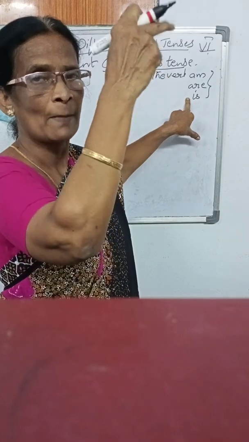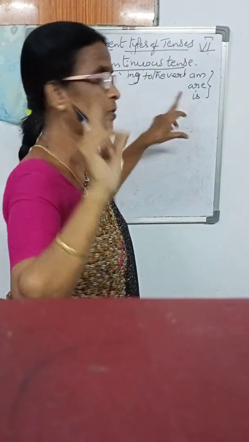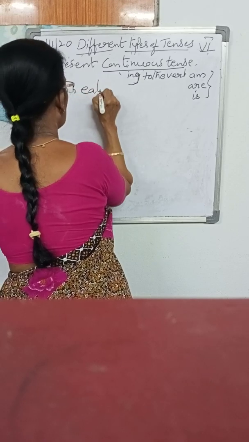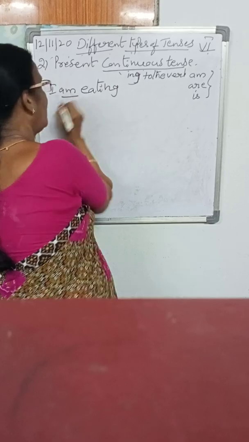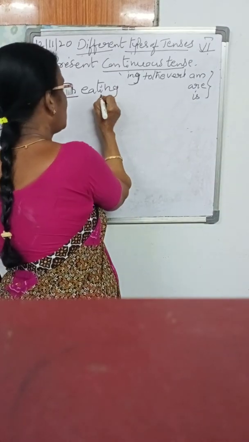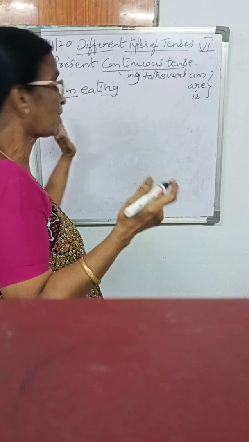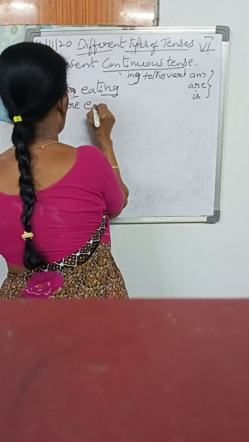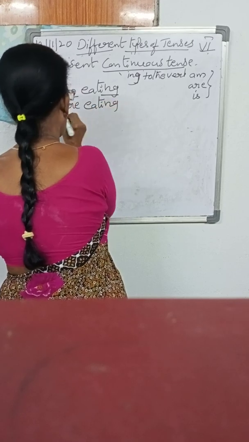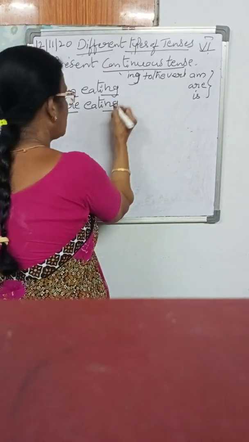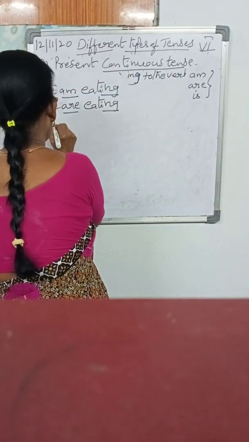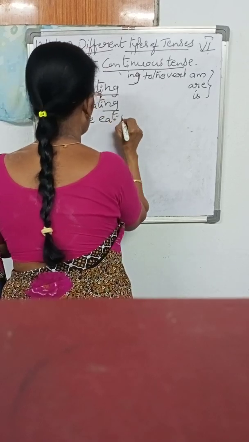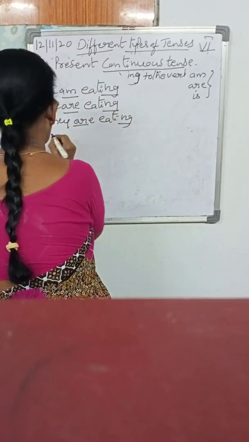Just now I wrote by using the personal pronouns. Now you observe. I am eating. What did I add? Am. Am shows the present. Ing shows the continuous tense. So the action is going on. Second one, we are eating. Are shows the present tense helping verb. Ing shows the continuous tense. They are eating. Are shows the present, ing shows continuous.